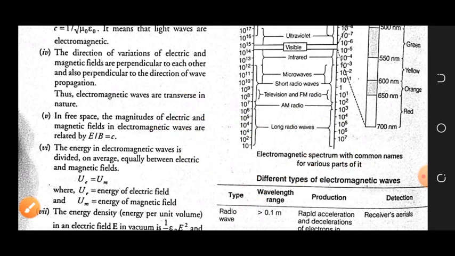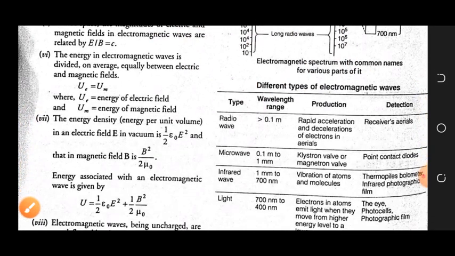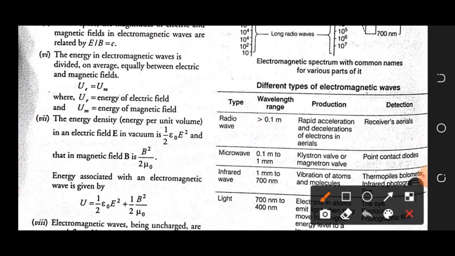Next one, the sixth point: the energy in an electromagnetic wave is divided on average equally between the electric field and the magnetic field. So if you can see, u_E is the energy in the electric field, and u_M is the energy in the magnetic field, both are always equal.